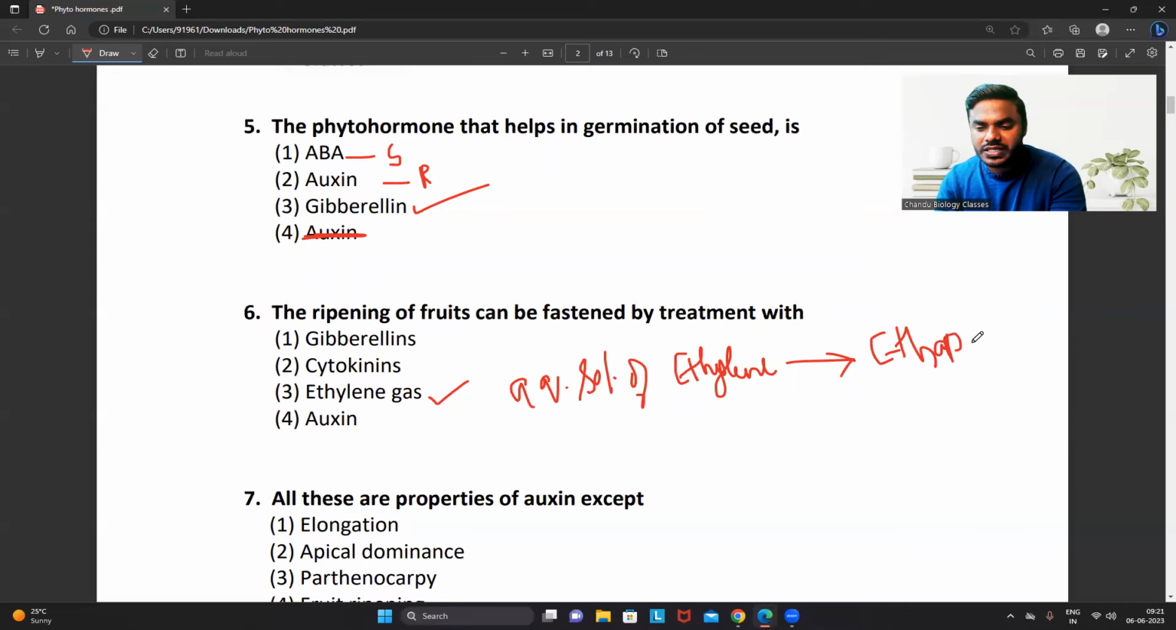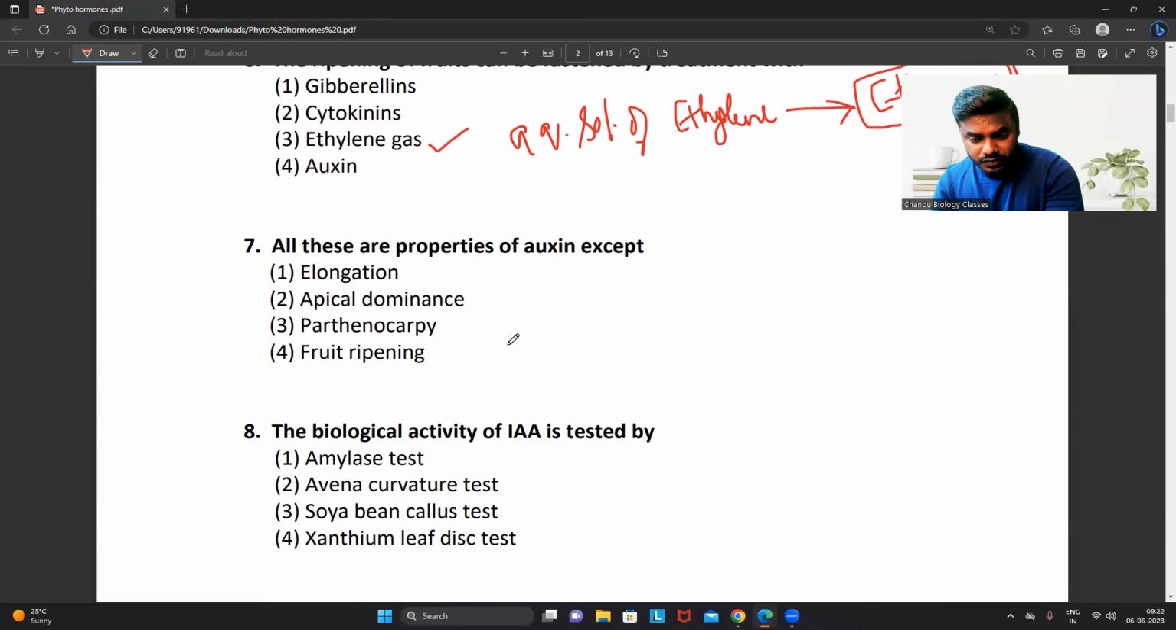I want you to remember, friends. The aqueous solution of ethylene is called ethephon. Never ever get confused with that. When you spray ethephon in a continuous manner, the fruits will ripen very fast. Anyway, they will ripen naturally also because of the ethylene, but in order to make it fast ripening, we use the aqueous solution of ethylene, which we call ethephon.